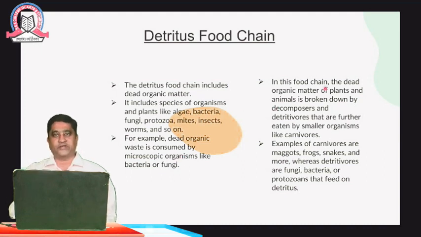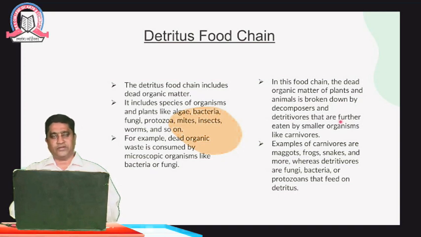In this food chain, that is the detritus food chain, the dead organic matter of plants and animals is broken down by the decomposers and the detritivores, which are further eaten up by smaller organisms like carnivores. So explaining again, the decomposers and detritivores are eaten up by smaller organisms like carnivores.